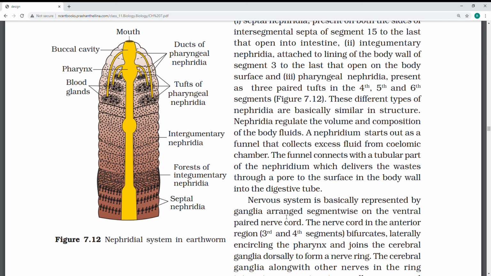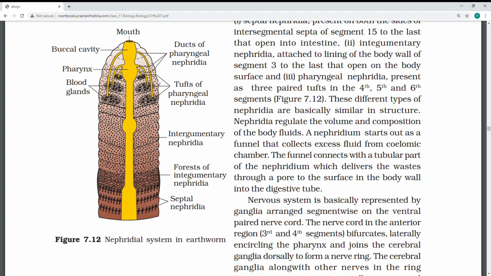No, the nervous system they didn't give, but first they have given the excretory system. The nervous system they have discussed in one sentence. So the excretory system they have given. Before that there are some others, but I'll move on to the excretory system. The special structure present here is the nephridia.